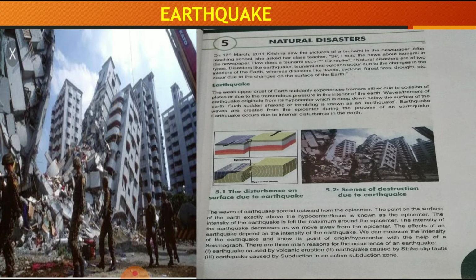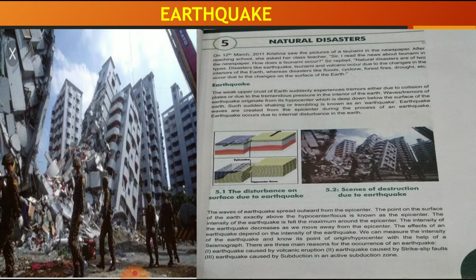There are three main reasons for the occurrence of earthquakes. Now the reasons are how and why earthquakes are taking place, and there will be some reason for each. The first reason is earthquake caused by volcanic eruption. We all know volcanic eruptions are due to the intense heat of the earth, and inside the earth's crust a lot of heat is accumulated, and when the volcano erupts, there are chances of an earthquake also. The second is earthquake caused by strike slip faults.